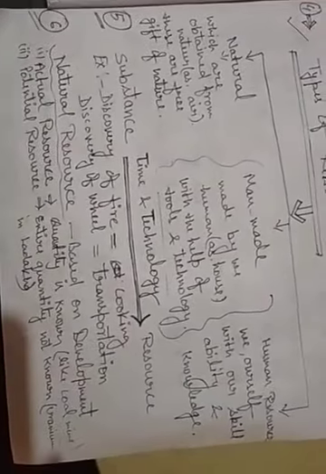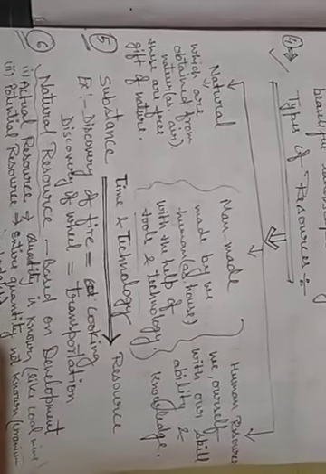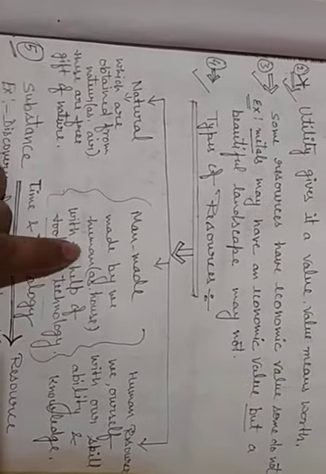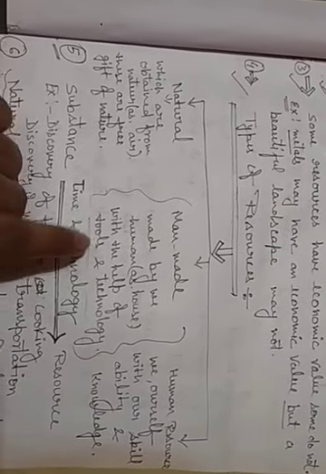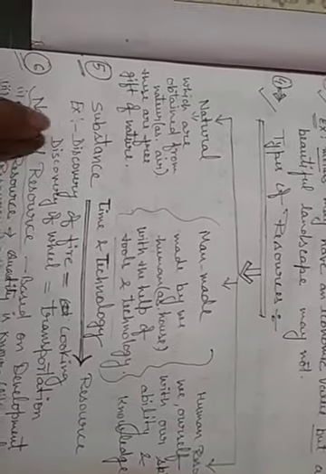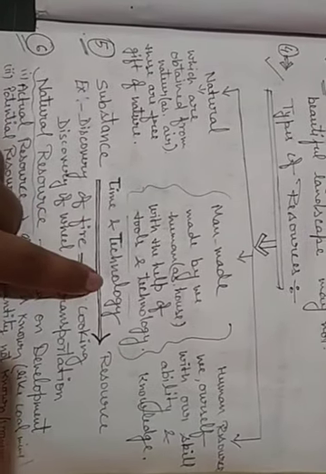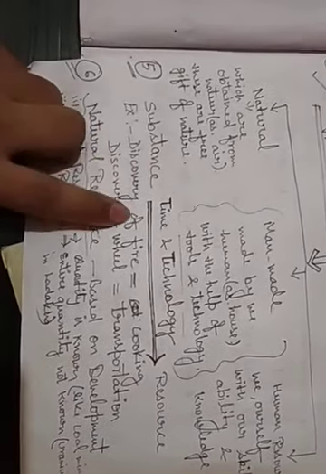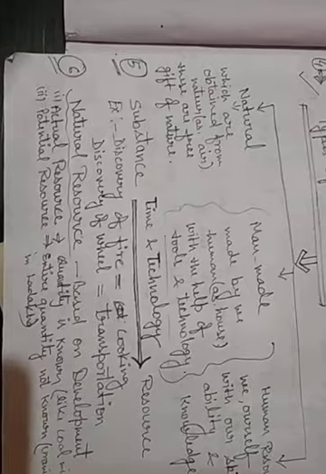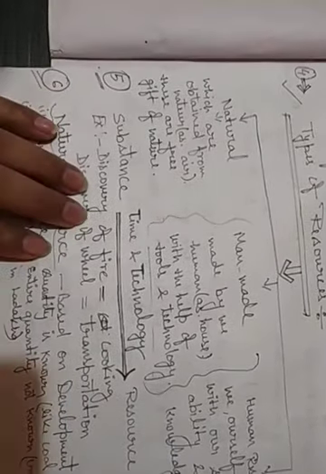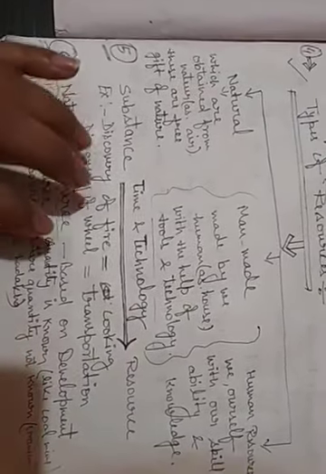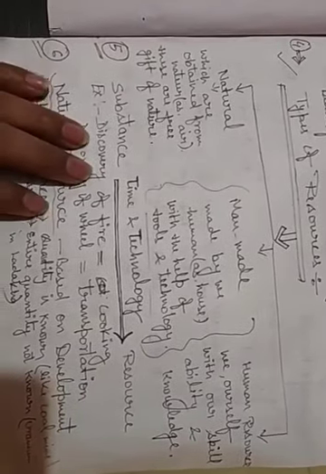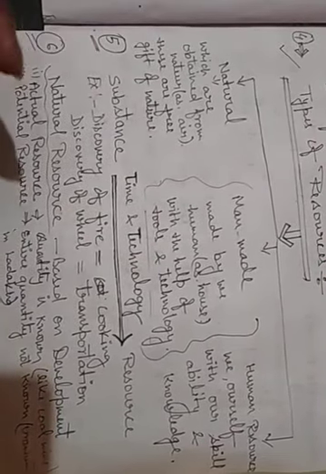Now the important thing is time and technology. I told you there also, when we talk about man-made, tools, time and technology play a very important role. So any substance, with time and by using technology, is converted into a resource. For example, the discovery of fire. Earlier it was not known to all, but later on when fire was discovered, it was used in many ways for cooking and so many other purposes.